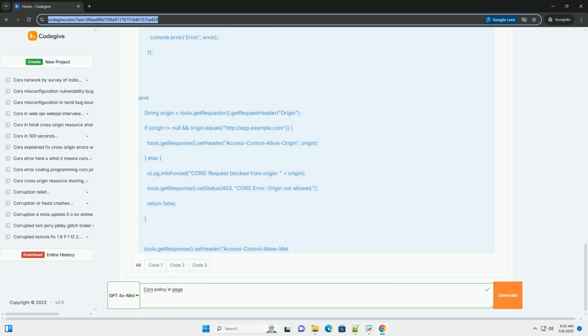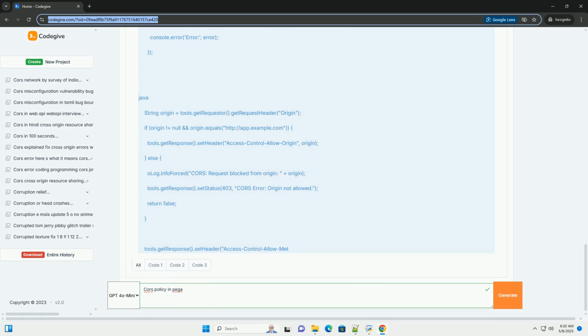Response to preflight request doesn't pass access control check. The value of the Access-Control-Allow-Origin header in the response must not be the wildcard * when the request's credentials mode is include. This error occurs when you are using credentials include, and the Access-Control-Allow-Origin is set to *.